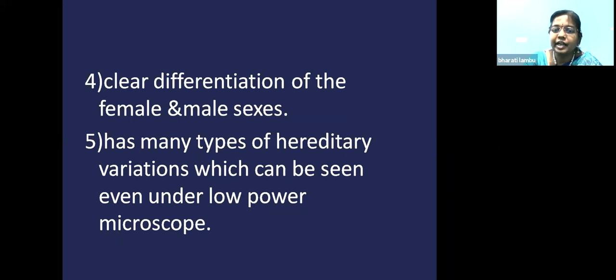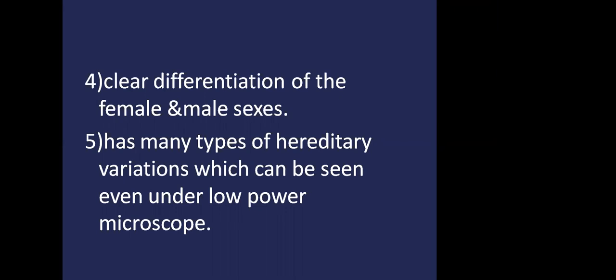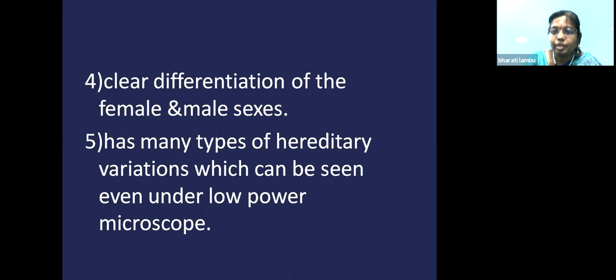And also hereditary variation can be seen under a low power microscope. At that time microscopes were not used much, but whatever microscope was available made it easier for them to observe the fruit flies. Just now we have seen fruit flies with red eyes and white eyes. So that hereditary variation was easily observed under the low power microscope. Because of these advantages, T.H. Morgan took the fruit fly as his experimental insect.